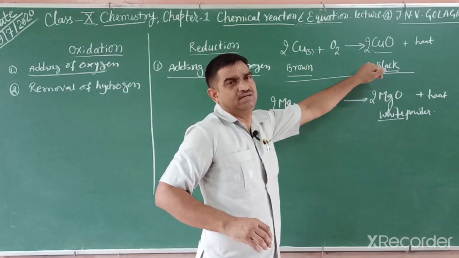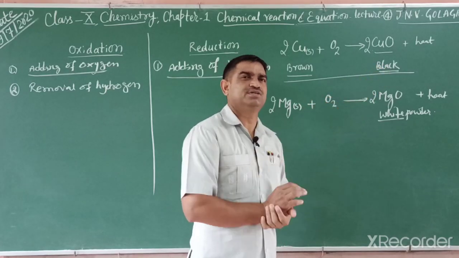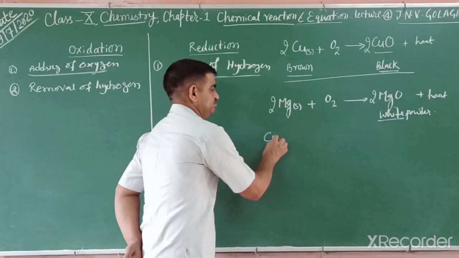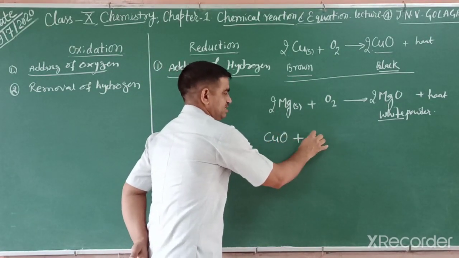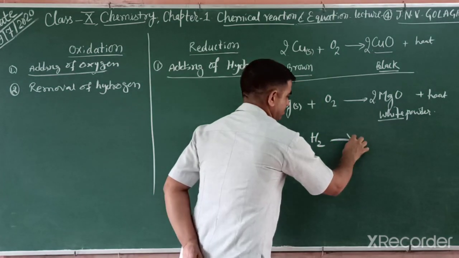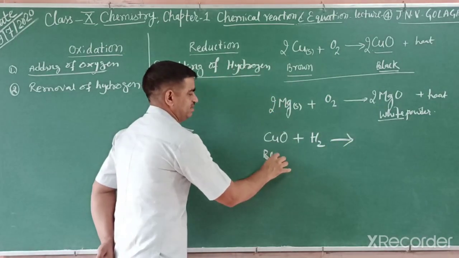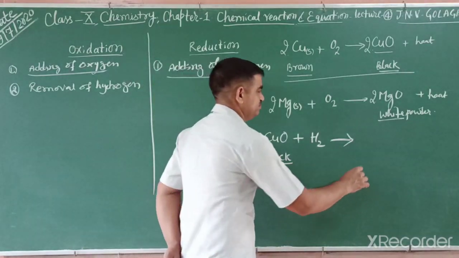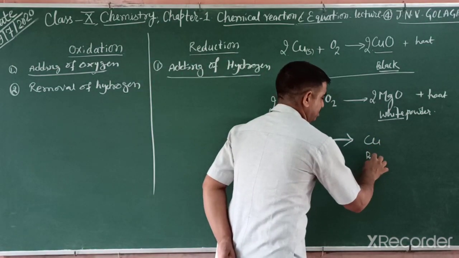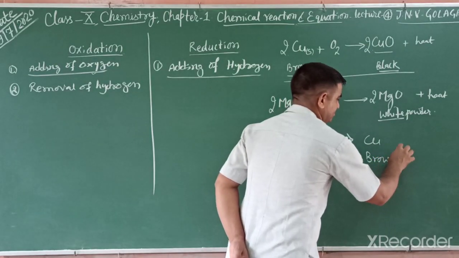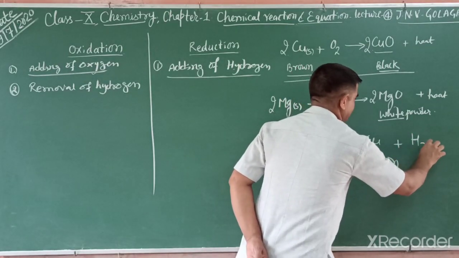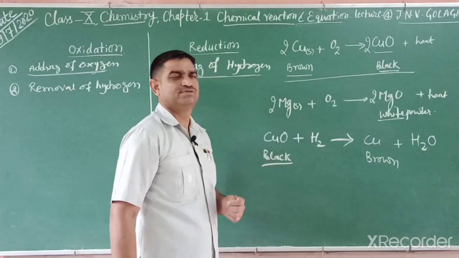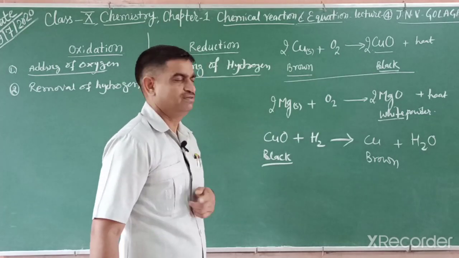This black color, if you pass hydrogen gas, then we can write this reaction. If cupric oxide, which is black in color, has hydrogen gas passed over it, then what do we observe? Again we get brown color, and that is water, you know. This reaction is also a redox reaction.